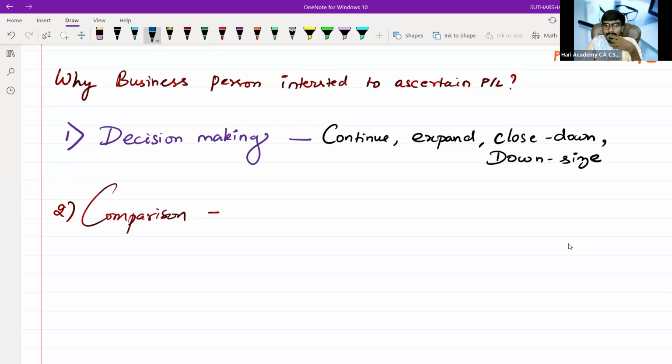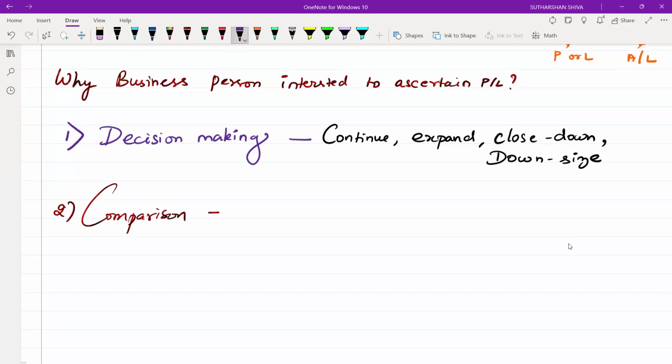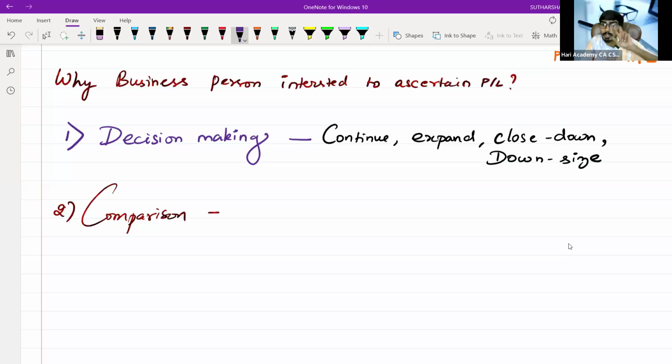You can just unmute and tell me, Haridashi. What are the types of comparison you have? Something you have studied, no? Inter or intra, something like that you have studied, right? Yes, sir. Yes. Basically, comparison is of 3 types, not 2 types.